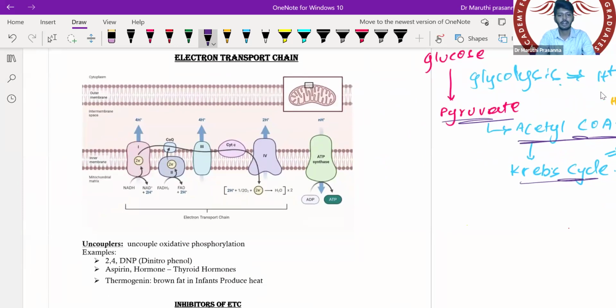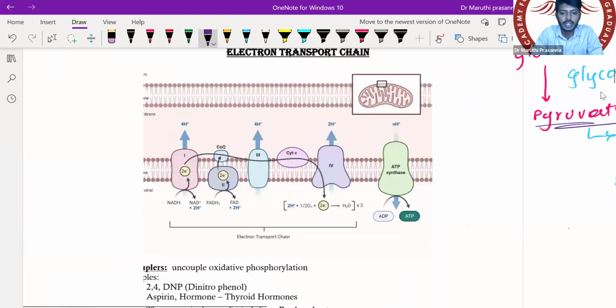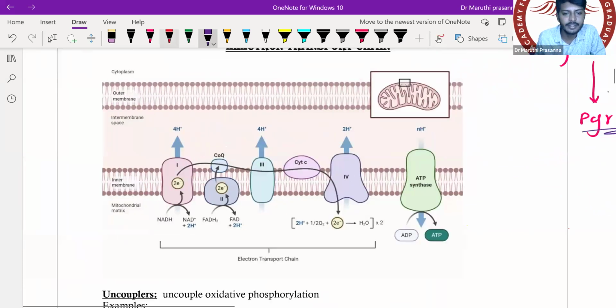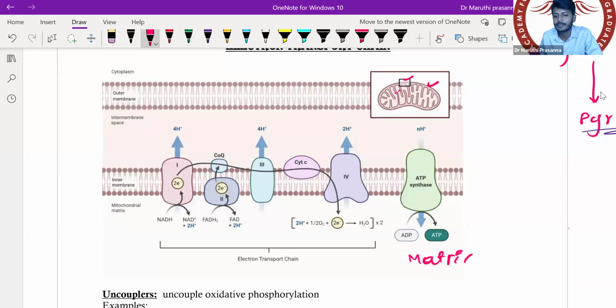So let's discuss the electron transport chain. What are the important questions and what is the electron transport chain? My dear students, you already know this theory, I'm just quickly recalling it. Here I have a mitochondria. I'm taking one small section and drawing it here. I have an outer membrane and an inner mitochondrial membrane. Inside the inner mitochondrial membrane we have the matrix, called the inner mitochondrial matrix.